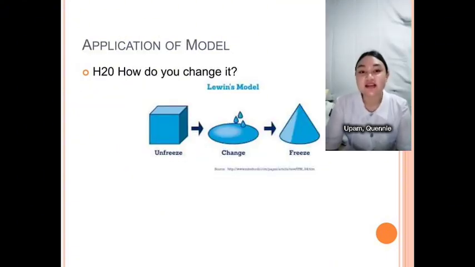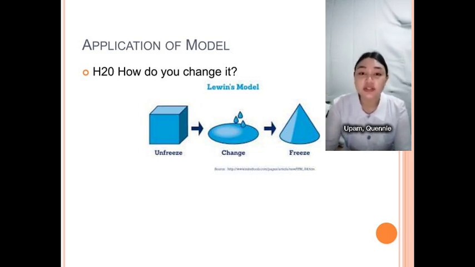This slide uses the example of water to illustrate Lewin's three-step change model. It shows how water changes state. Number 1, unfreeze, or the ice cube. The initial solid state of ice represents the existing state before change. And then change, which is the liquid water.